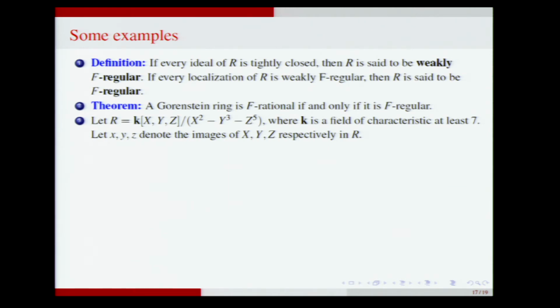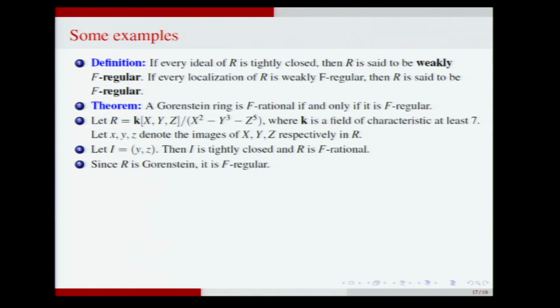Take the following ring, k[x,y,z] over x^2 - y^3 - z^5. K is a field of characteristic at least 3. And take the ideal generated by y and z. This is a system of parameters. I is tightly closed, and so this is F-rational. But this is a Gorenstein ring, and therefore it will be F-regular. Okay. So here is an example of a ring which is not regular, but it is F-regular.